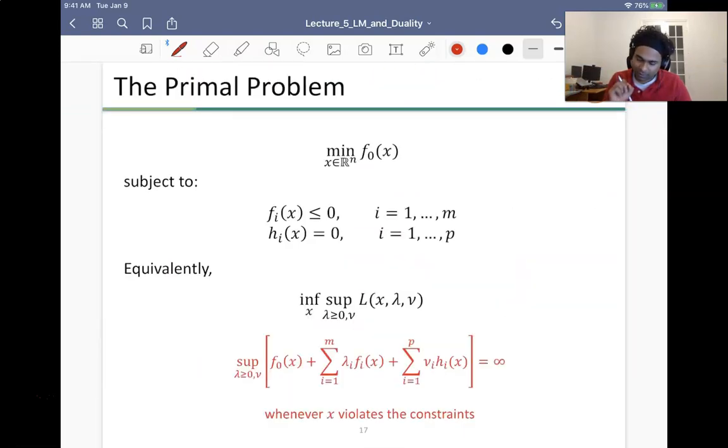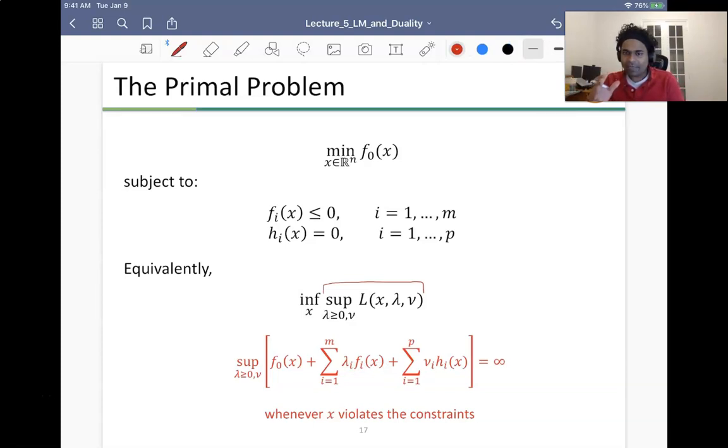But I think one thing to keep in mind is that I'm doing a supremum of this. And whenever x violates the constraints, I have my values going to infinity when I do the supremum. So that means I want to make sure that I meet the constraints.